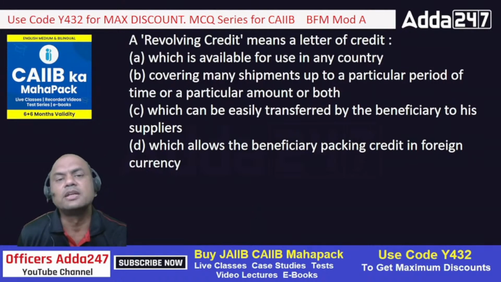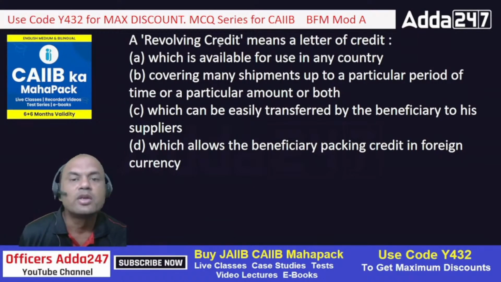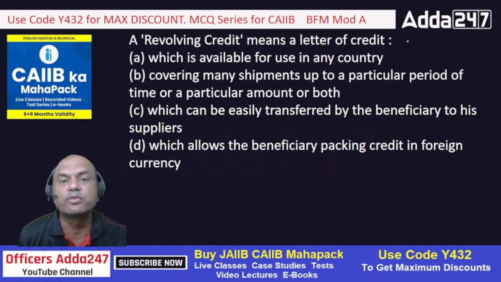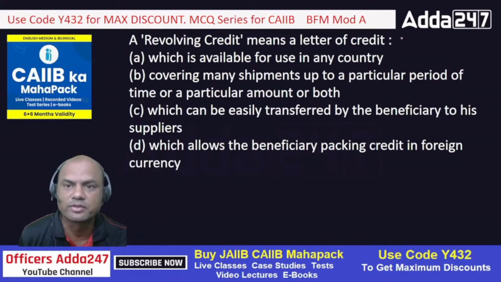Six months, 400 chairs, is 2400 chairs. So 2400 chairs are to be supplied in 6 months, each month 400. So each month the LC amount and the LC goods will get reduced by 400 chairs.